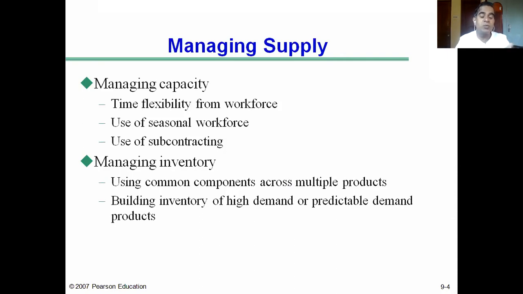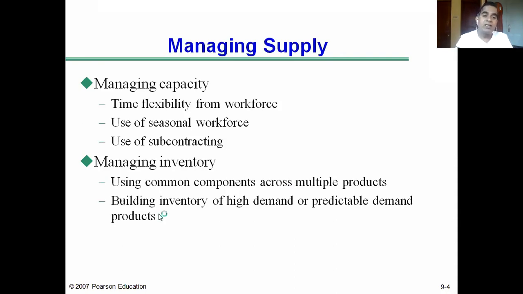In a customized product, if the components are different, it becomes very expensive for the company to manufacture different components for each product in smaller quantities.